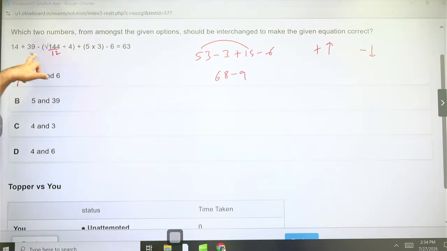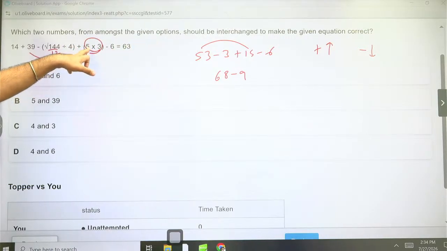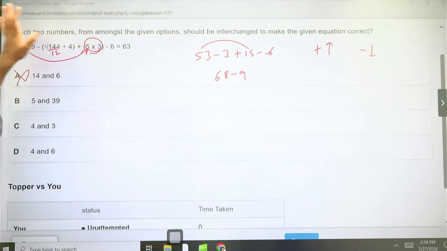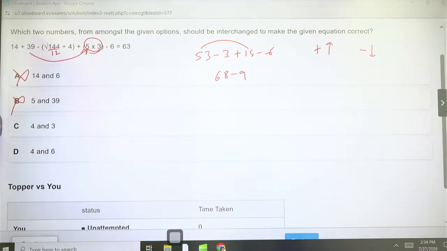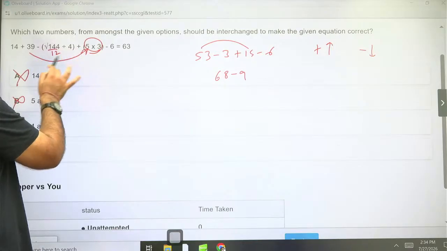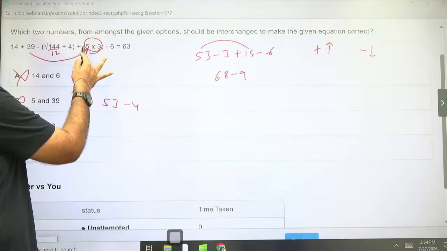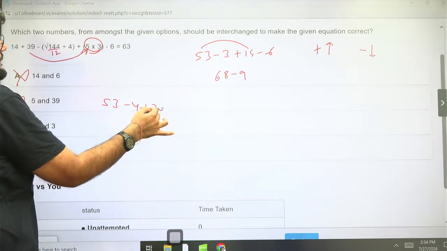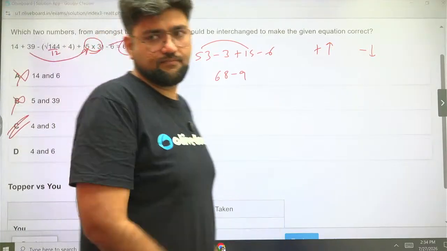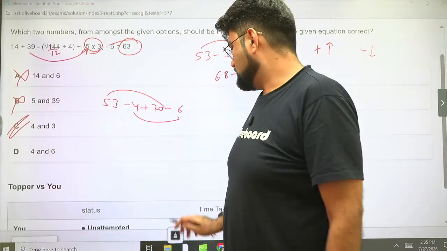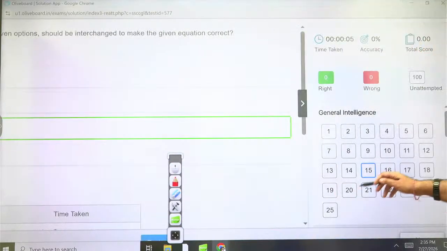5 and 39. 39 going here will increase this product value a lot. We only need a slight increase in positive. This will be a heavy increment. 39 into 3 is too much. So we won't be getting 63 at all. If we change 4 and 3, what will happen? So if I put 3 here, 12 divided by 3 is 4. So this is 53 minus 4, plus this is 5 into 4, 20 minus 6. So this is 73 minus 10, which is 63. So option C is the correct answer. Okay. So this is how you can confirm it very quickly and get your answers. Option C, 57 seconds to solve this one.